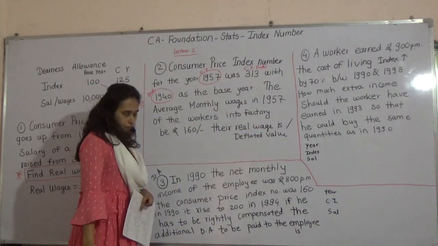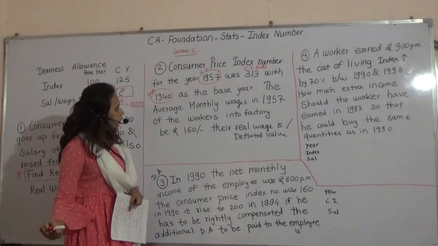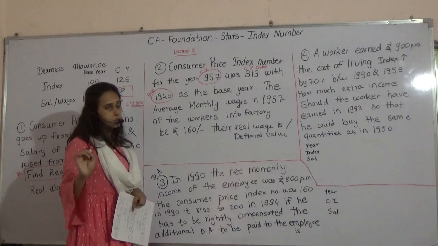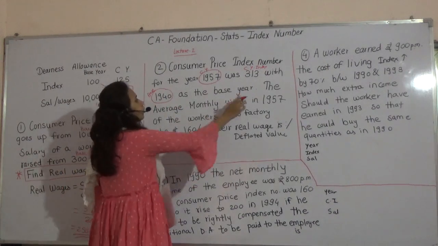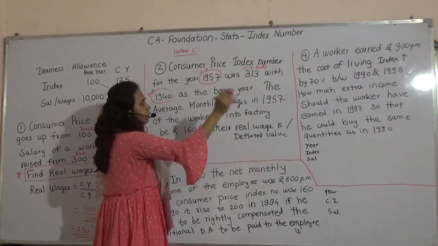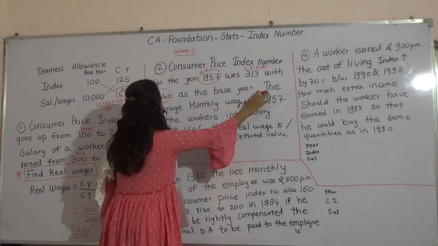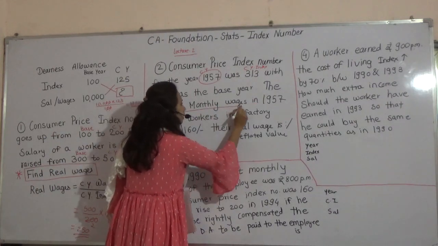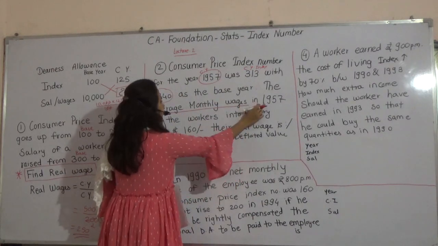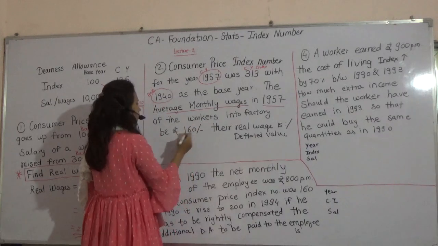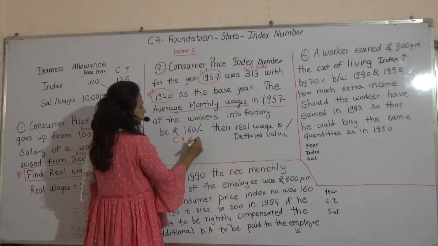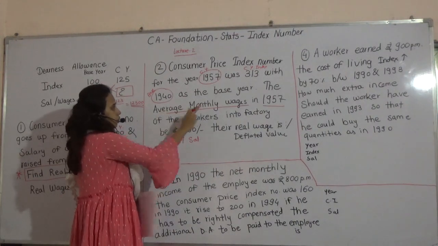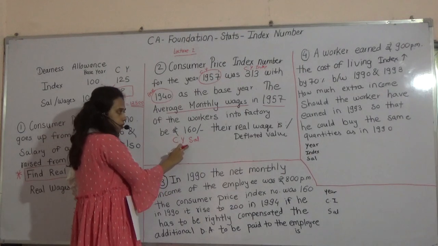Now if base year index number has not been given, it means that base year is always 100. Here they have not given, so we have assumed it is 100. We don't need that. The average monthly wage in 1957 means they have given us current year salary. Average monthly wage 1957 is 160.